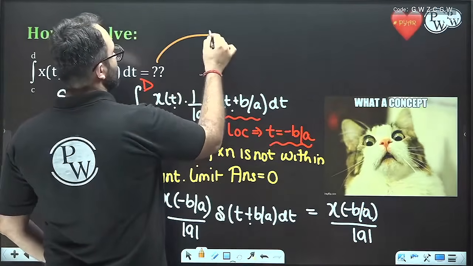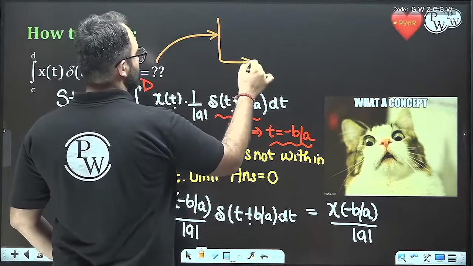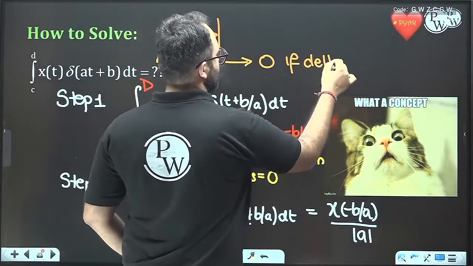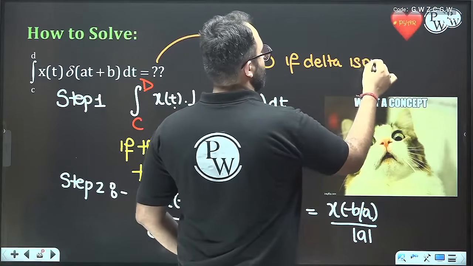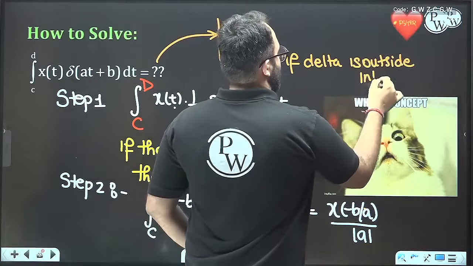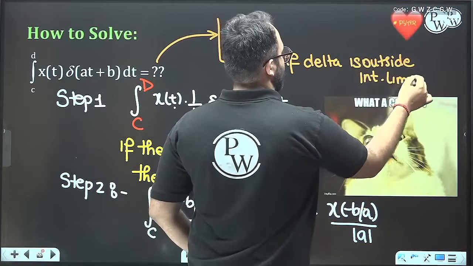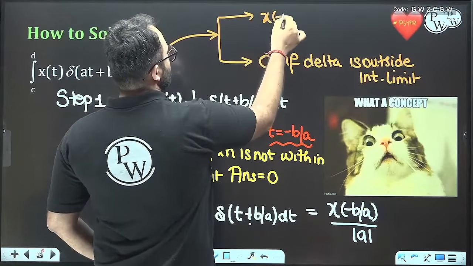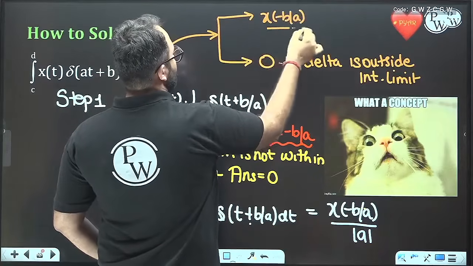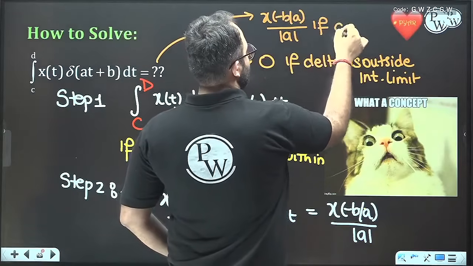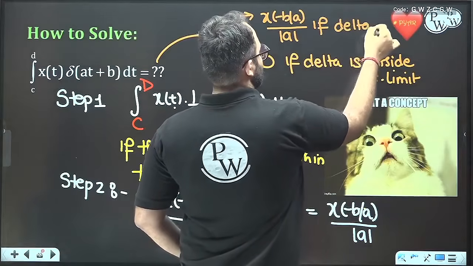If we write out the summary here: the result is 0 if delta is outside the integration limit, and the answer is x of minus b by a divided by mod a if the delta is within the limit.